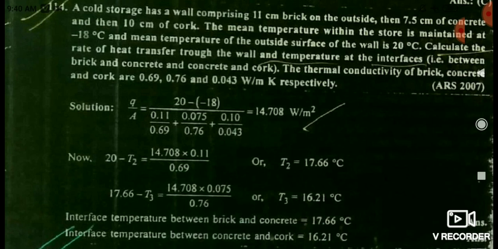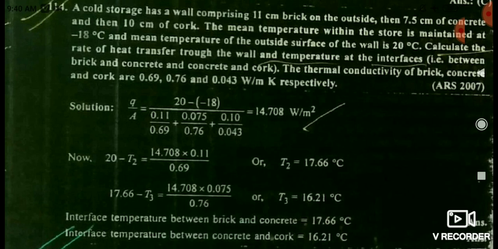So brick one side temperature is 20 degree and another side temperature is T2. So you can easily calculate the T2 value from this equation. And similarly friends, you apply for the concrete surface. When you calculated the T2 value, that is 17.66 degree centigrade, then you have to calculate the T3 value, means